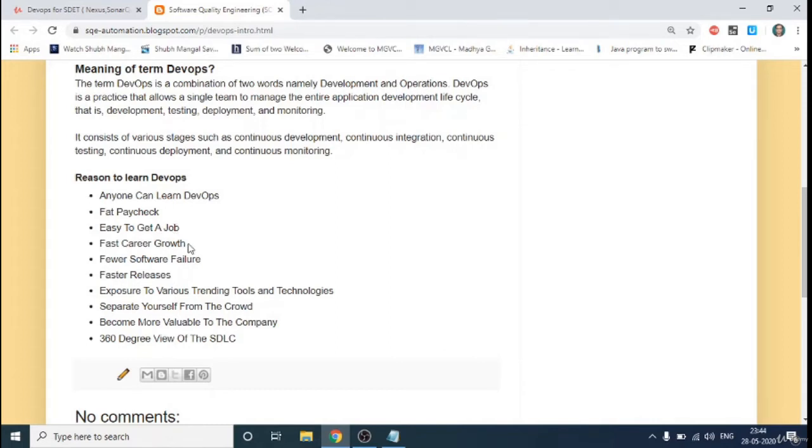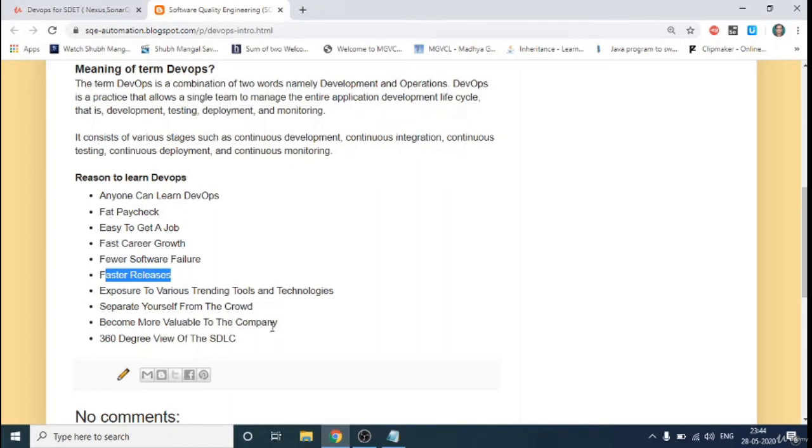In DevOps you will see faster career growth because of the two reasons I have said, and also there are fewer software failures if there's a DevOps person in your company or in your organization. Okay, so as I said before, there are faster releases, but those faster releases are achieved with quality, which brings more value to the company also.